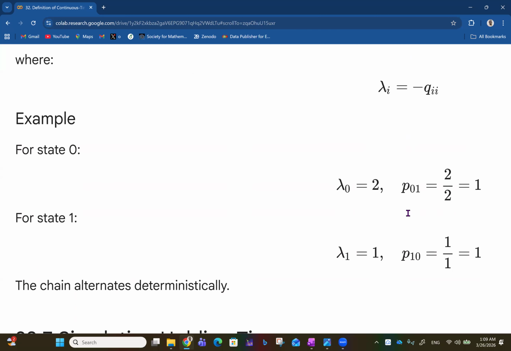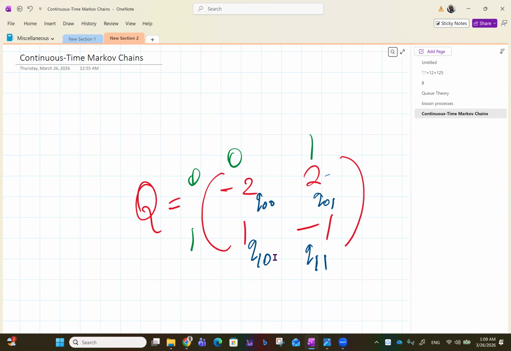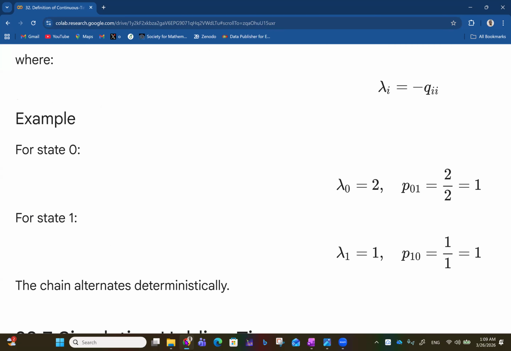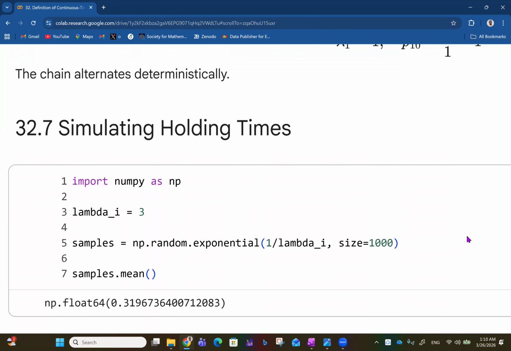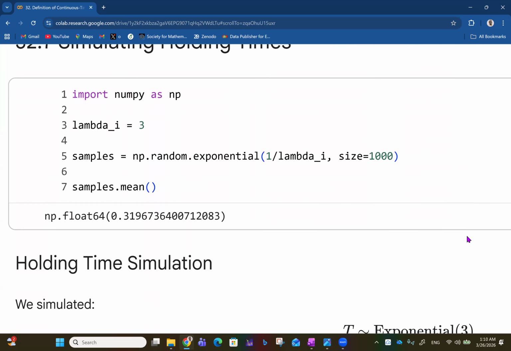and that is equal to 1. Then if lambda 1 is 1, we have P10 to be Q10 over lambda 1, which is 1 over 1, and that is 1. Of course, Q10 is actually 1 from here. So in this case, we see that the chain alternates deterministically.